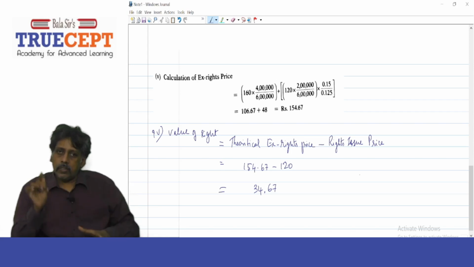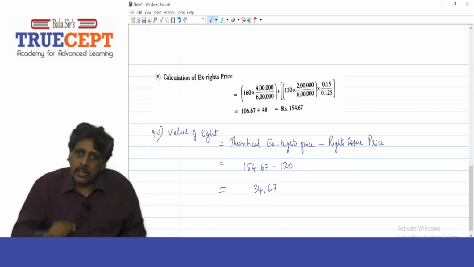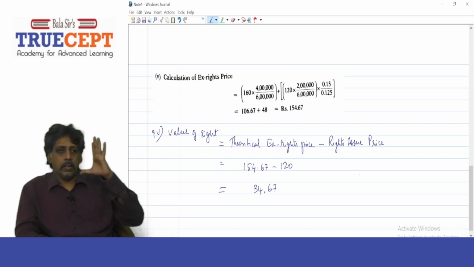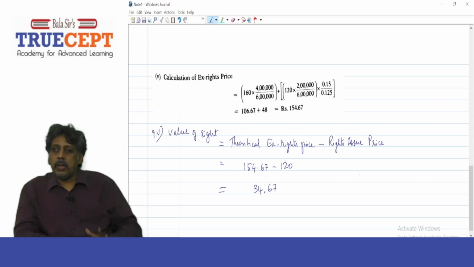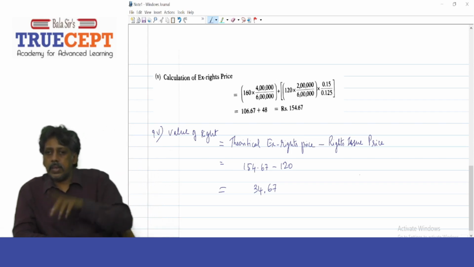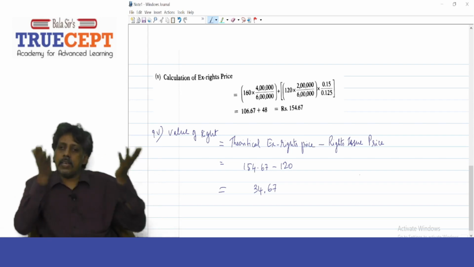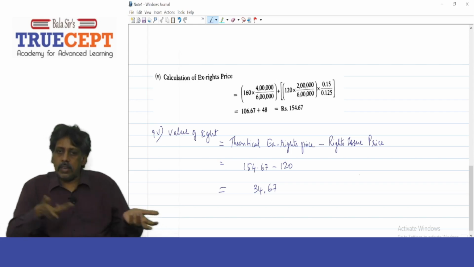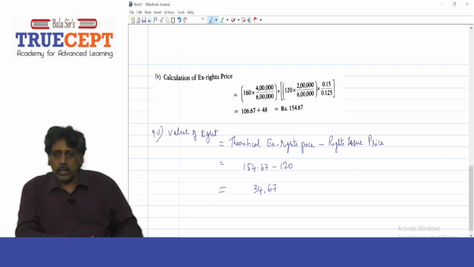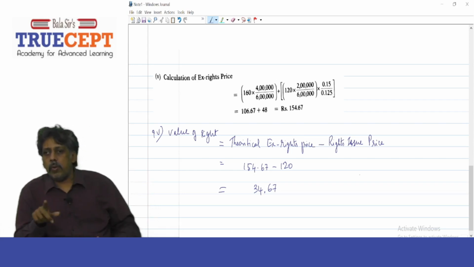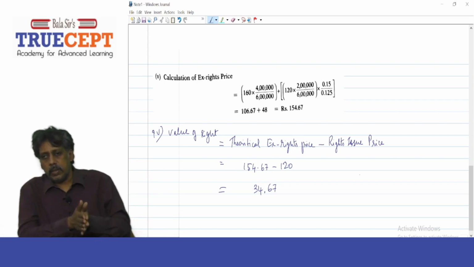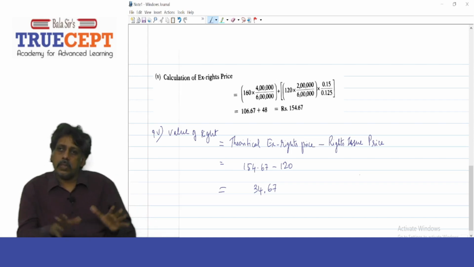Now this number is called the yield adjusted TERP. What is TERP? Theoretical ex-rights price. But there is a yield adjusted TERP, adjusted for the yield. Suppose they haven't given the 15% as a new yield. Then, like the previous sum, I could have done 2 by 3 into 160 plus 1 by 3 into 120. Got it? But here it is the yield adjusted TERP. How much did you get? 154.67. That's it.